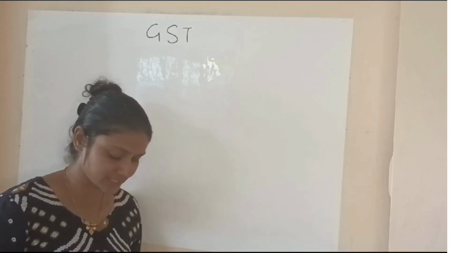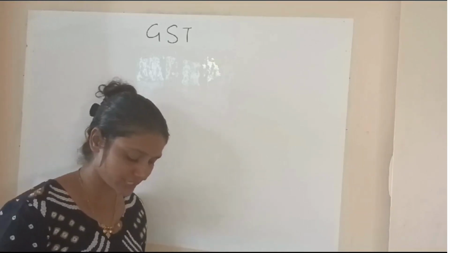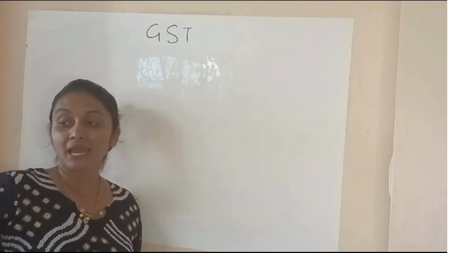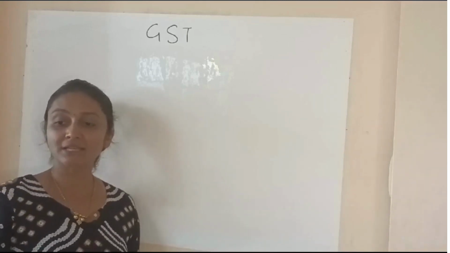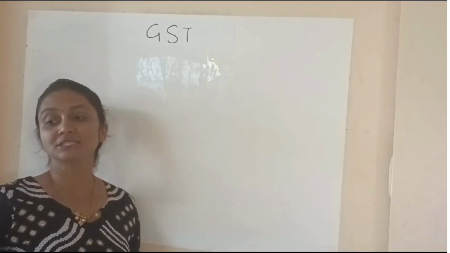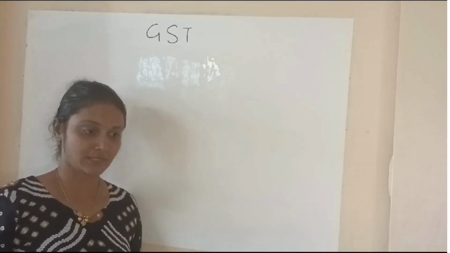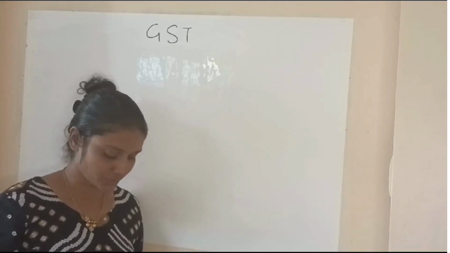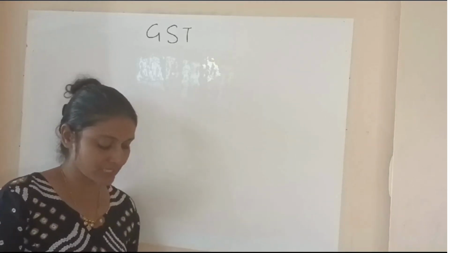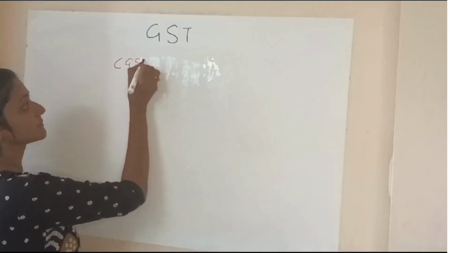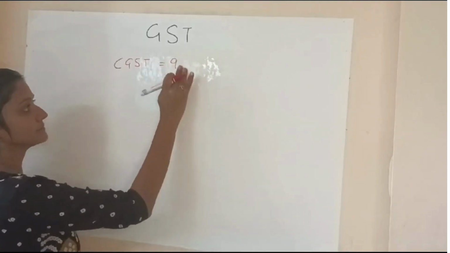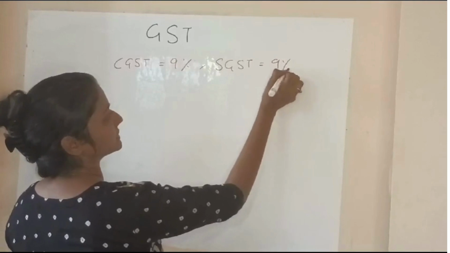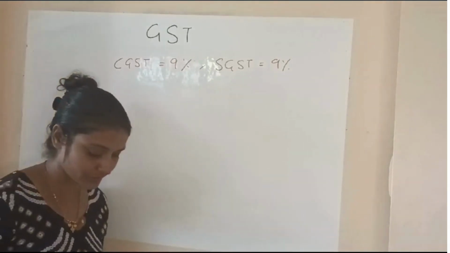Next, if the rate of GST is 18%, calculate the amount of input CGST and input SGST. When it is saying input CGST and input SGST, what was the value of GST he said? 18%. So CGST will be 9%, SGST will also be 9%. Easy. Is there any rocket science in this? No, right? So first question, what did they say? 9%. First write down that CGST will be 9% and SGST will also be 9%, okay, because 18% we are going to divide into two parts.